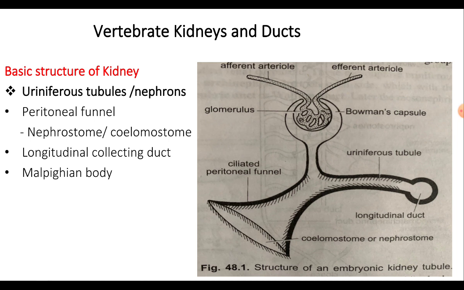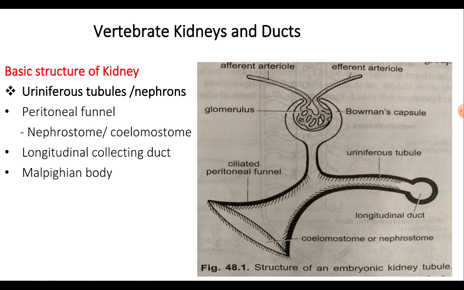When you see the basic structure of kidney, each kidney is made up of a number of uriniferous tubules, also called nephrons. But their number, complexity and arrangement are found to be different in different groups of vertebrates.